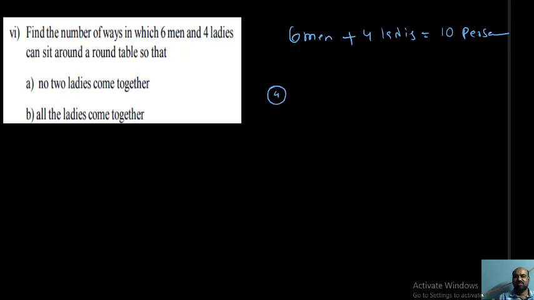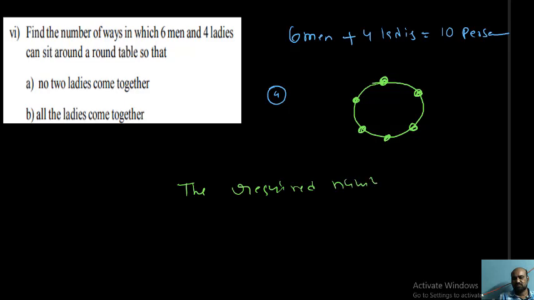What should we do? First of all, we arrange the men. So 1, 2, 3, 4, 5, 6. These 6 men you can arrange around the table in 6 minus 1 factorial ways, 5 factorial ways. Okay. The required number of permutations is 6 minus 1 factorial, that is 5 factorial. But the operation is not completed.